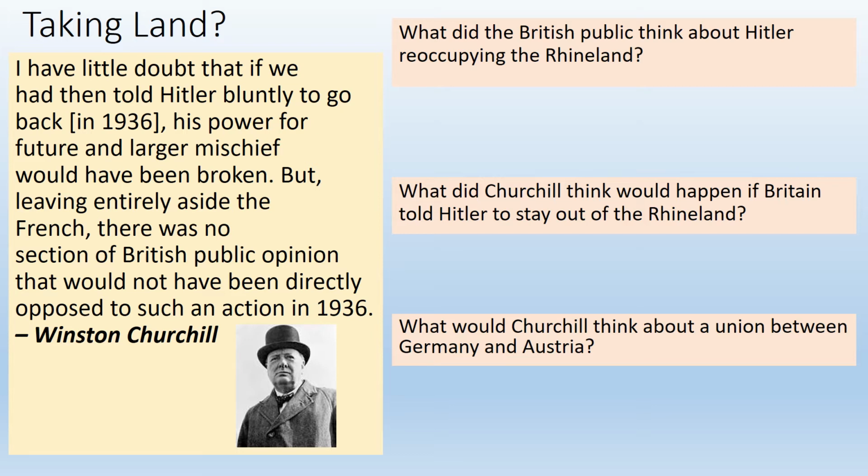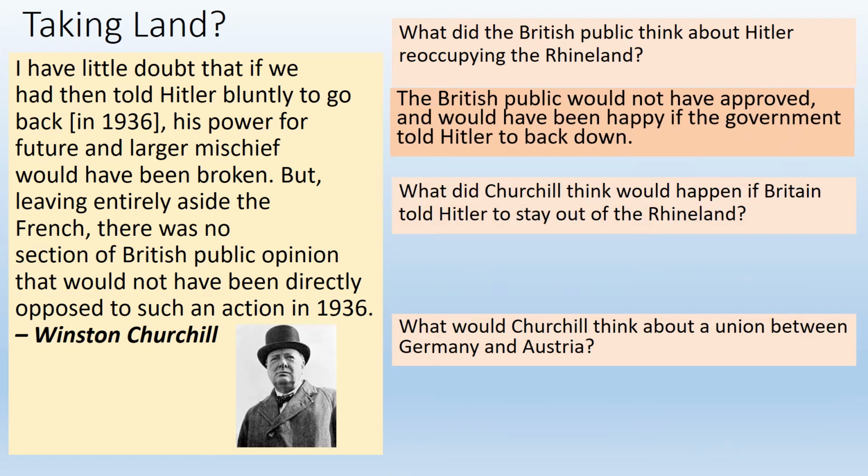We've got three questions to answer in terms of this quotation and the historical context we already know about the reoccupation of the Rhineland. So our first question is, what did the British public think about Hitler reoccupying the Rhineland? And for that, we're going to refer to this bottom part of the quote, where Winston Churchill is speaking about the British public. So the British public would not have approved of the reoccupation of the Rhineland. They would have viewed this as a threat, and they would have been very happy if the British government had stepped up to Hitler and told him to back down.